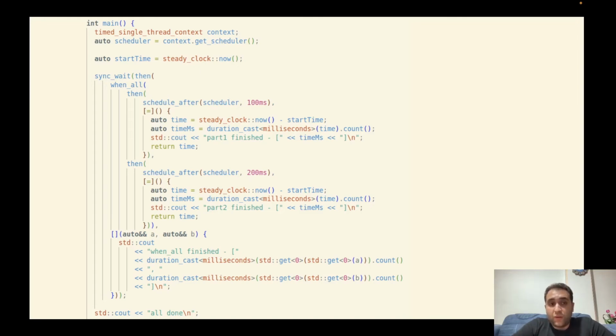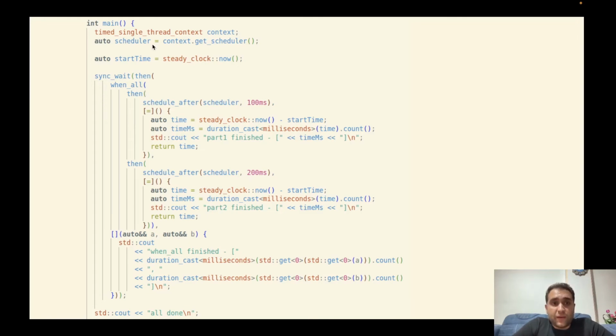This is one common pattern in asynchronous programming. And we can achieve this common pattern through the when all function from the Libunifex library. I would say that it's one of the most useful functions from Libunifex. It receives multiple senders, which are lazy work, and it generates a new sender.